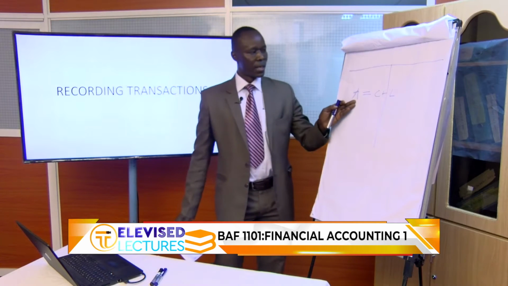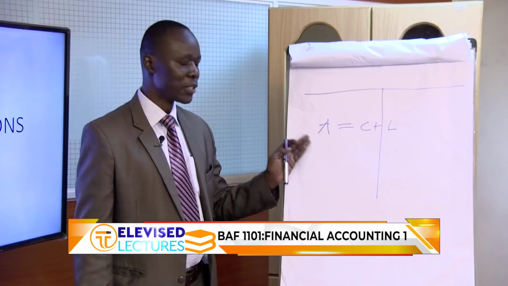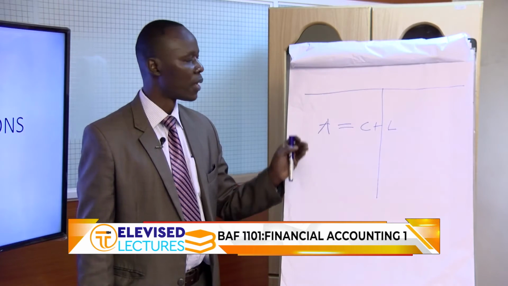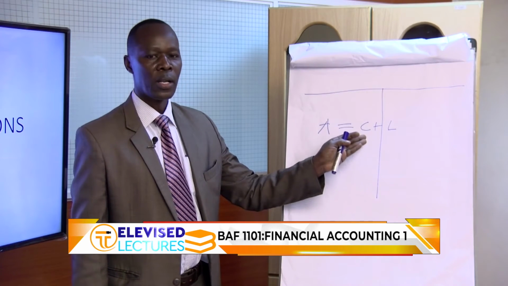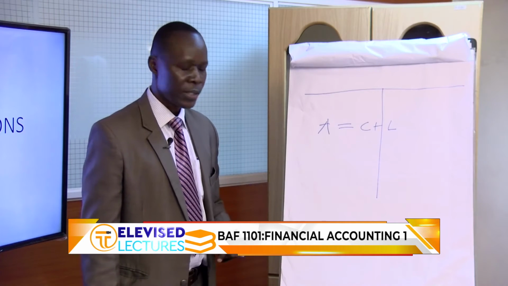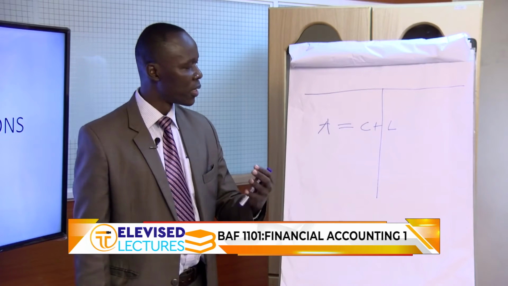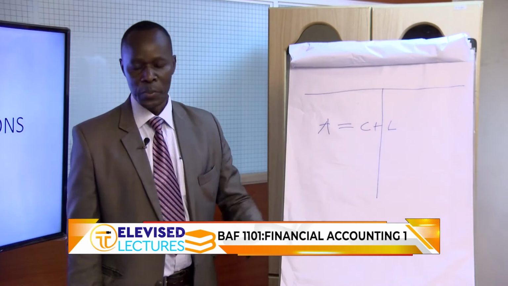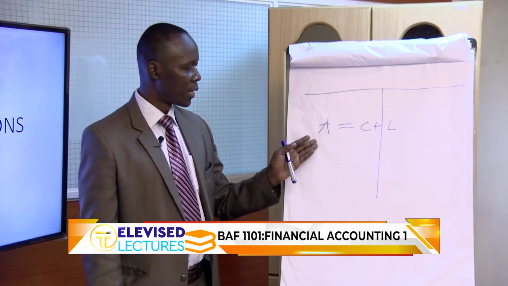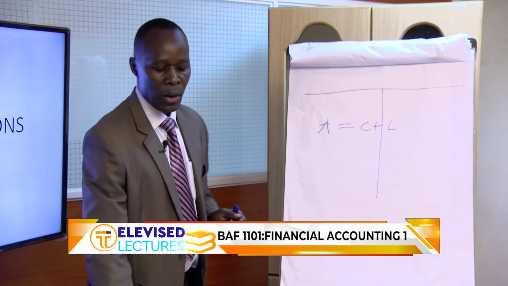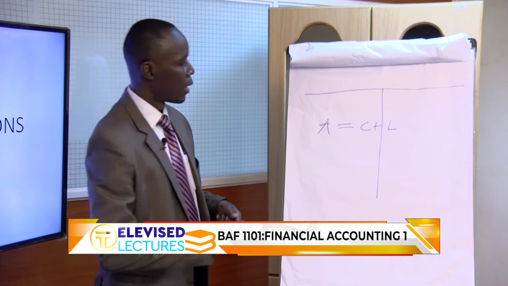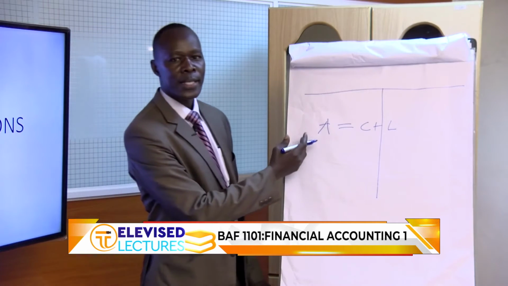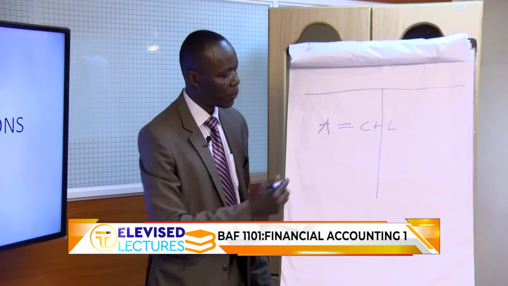Remember, the accounting equation has two sides. The assets, which are the resources of a business, and the other side, capital and liabilities. Why are these two sides equal? It's because they are the same things that we are looking at from different perspectives. On this side, it's assets, what they are. And as we said last time, assets are just resources of value in a business.